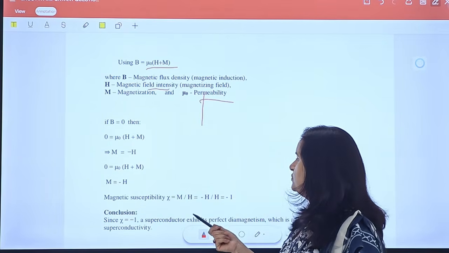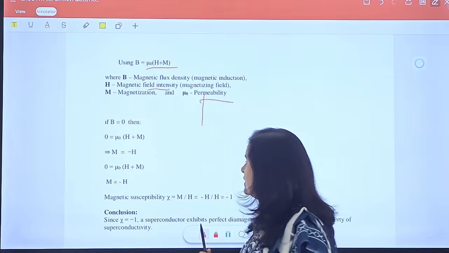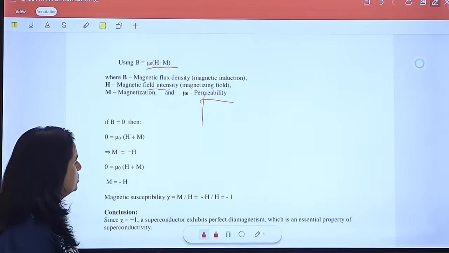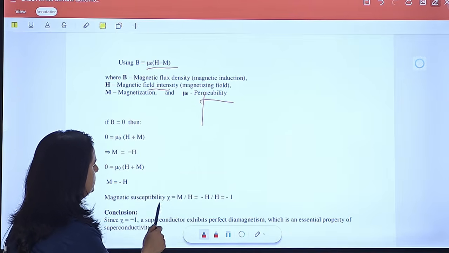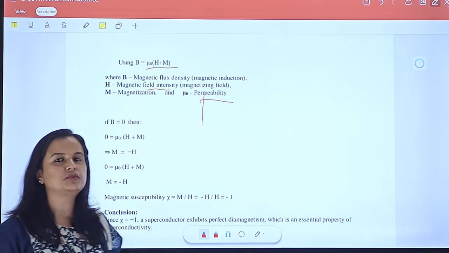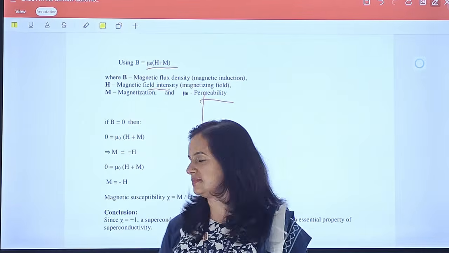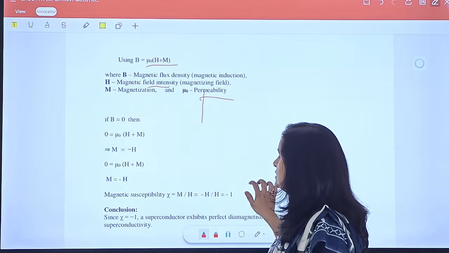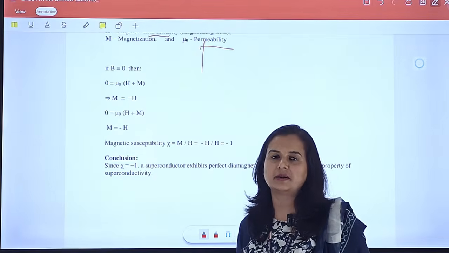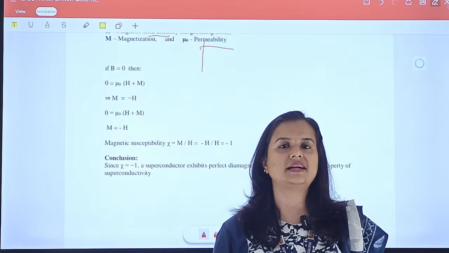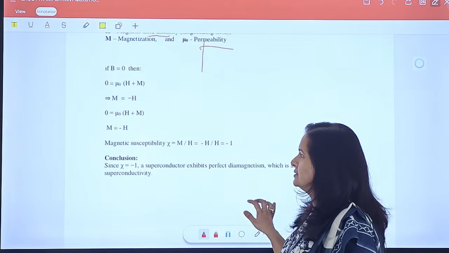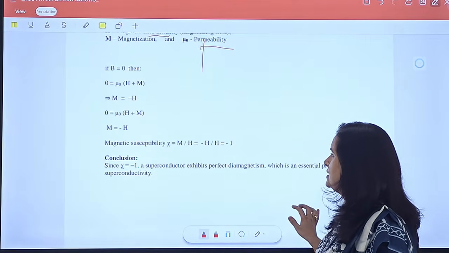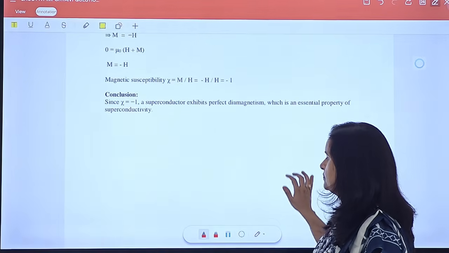The susceptibility is chi equals M by H, and if we place the value of M equals minus H, we get susceptibility equal to minus 1. If you get susceptibility of minus 1 for a material, it means that it is a perfect diamagnet. So that's why we can say that a superconductor exhibits perfect diamagnetism.